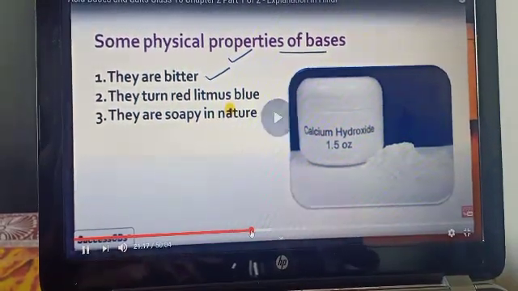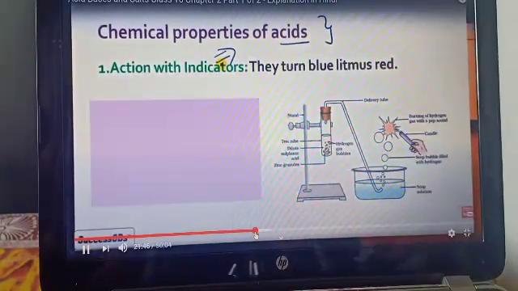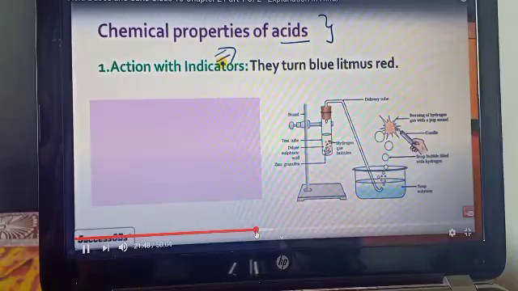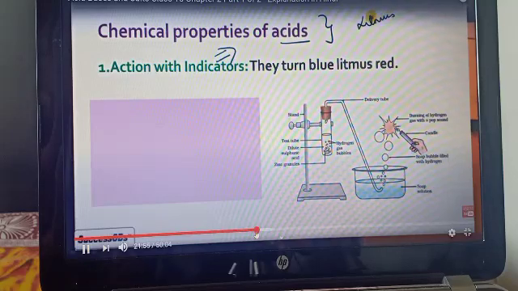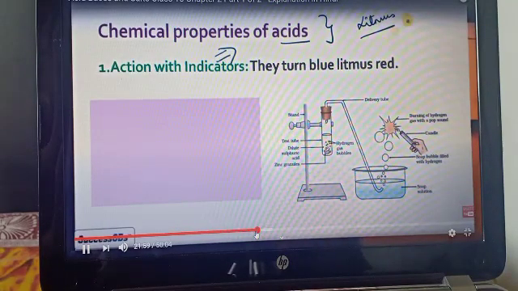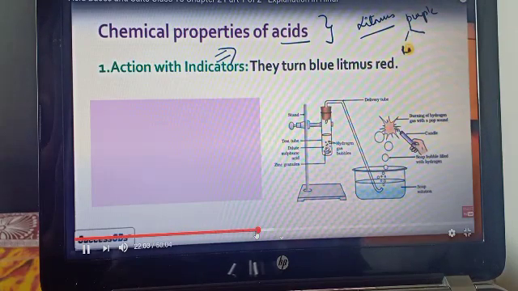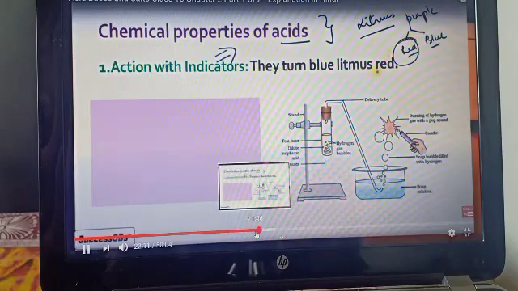Now let's see the chemical properties of the acid. The first one is action with the indicators. As we see, if we use litmus paper, then the acid turns blue litmus paper red. When we obtain litmus, it is purple in color, but while using it in the lab, it is red and blue in color.